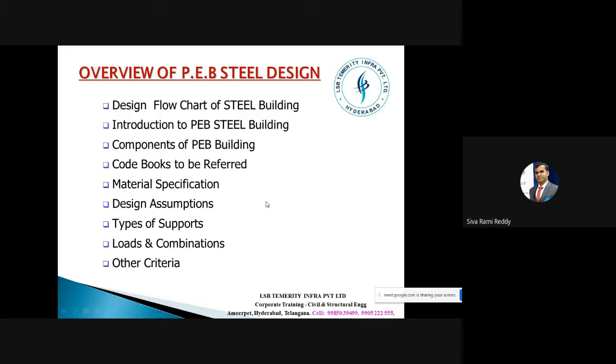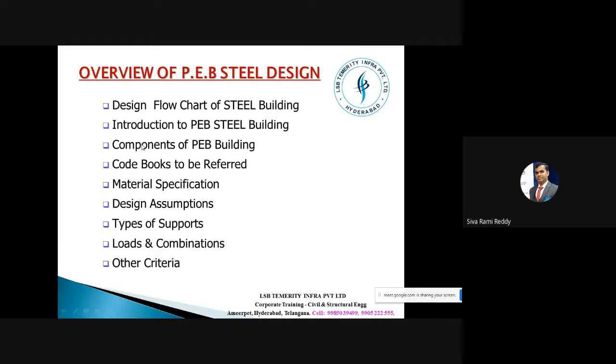And then next is a PEB introduction, and then components of PEB building, code books to be referred. What are the code books that need to be referred? And then material specification, design assumptions, types of supports, loads and combinations, and other criteria. So these are the wonderful concepts that we have to understand.